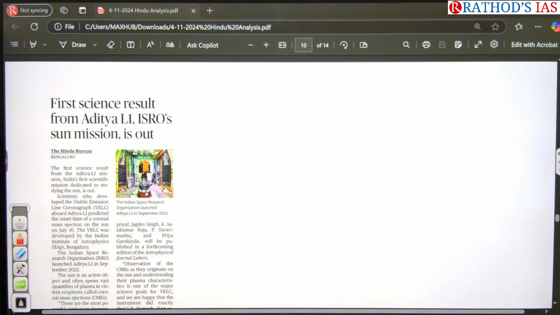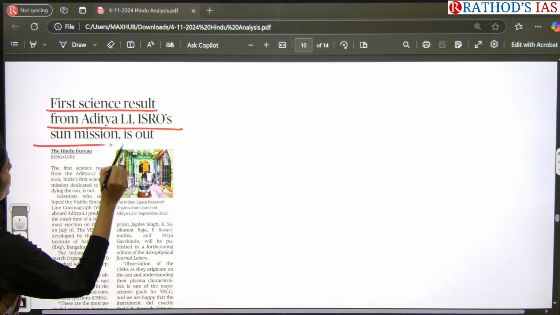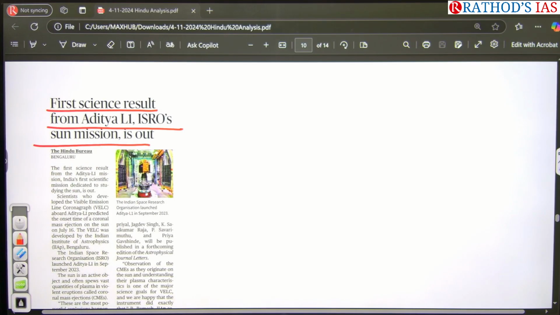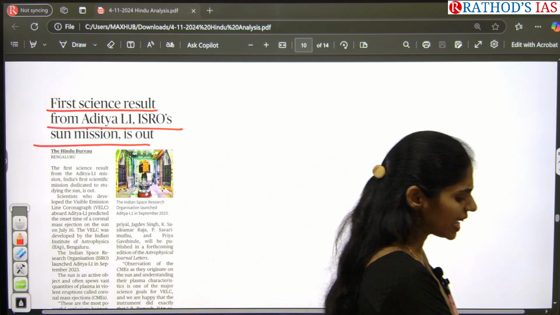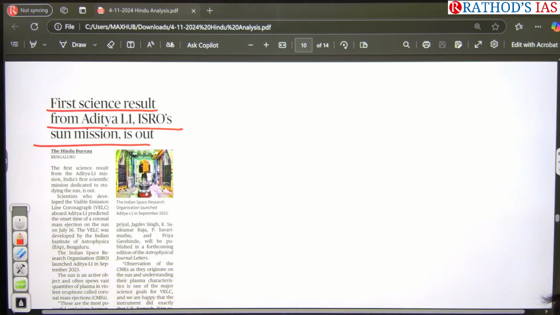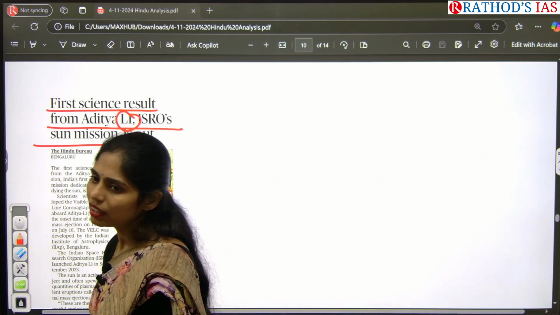And see this article. First science result from Aditya L1, ISRO Sun mission, is out. What is the keyword? Aditya L1. So what is this Aditya L1? It is a solar mission. Okay, what is this L1 about? Why is the L1 there? What is this L1?